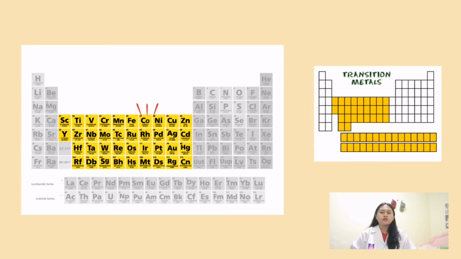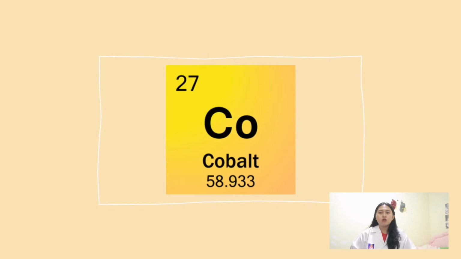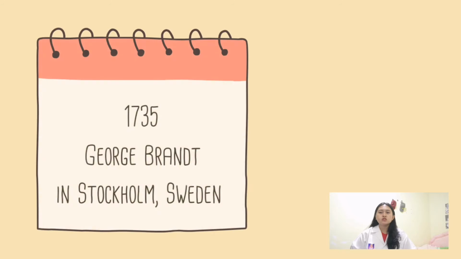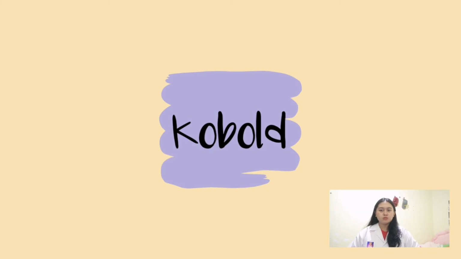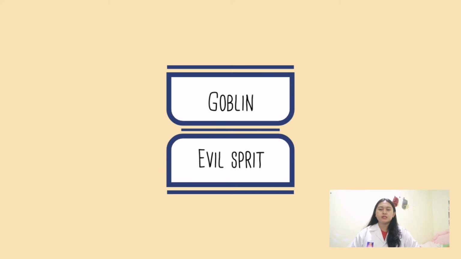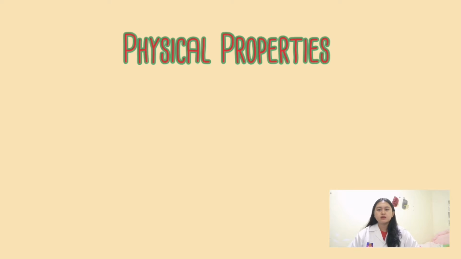Cobalt lies with the transition metals on the periodic table. The atomic number of cobalt is 27 with mass of 58.933. Cobalt was first discovered in 1735 by George Brandt in Stockholm, Sweden. The word cobalt is from the German word Kobalt, which means goblin or evil spirit. This term was used by the miners because it was really difficult to mine and harmful to the miners' health.